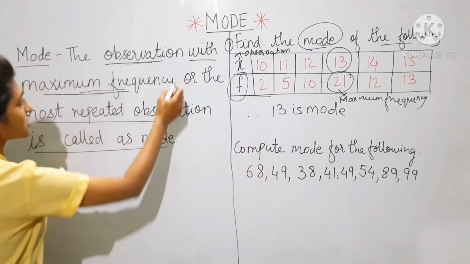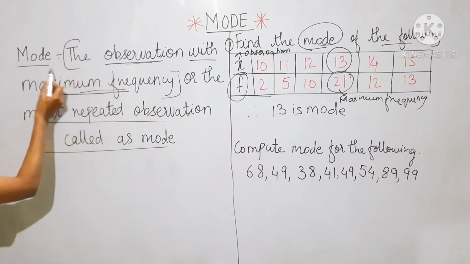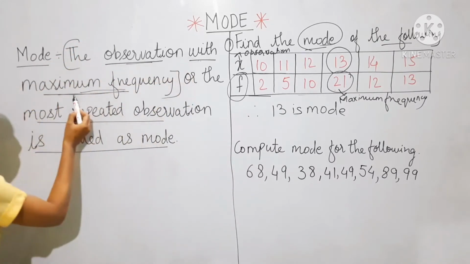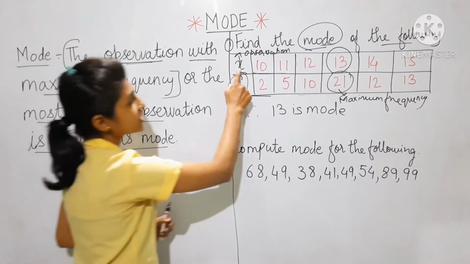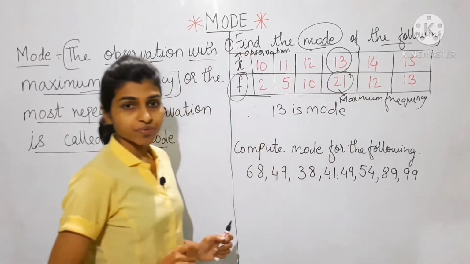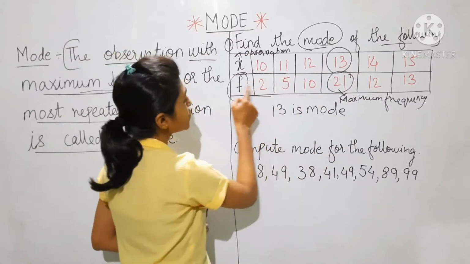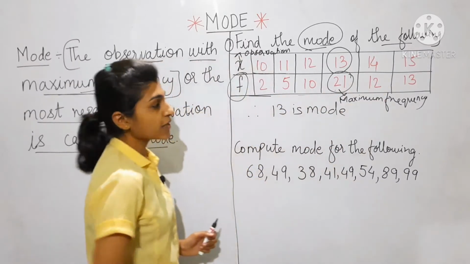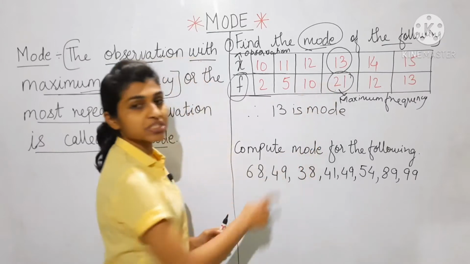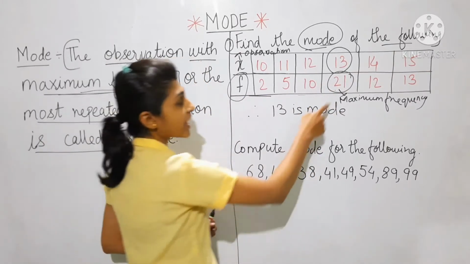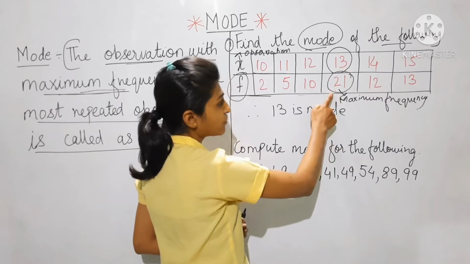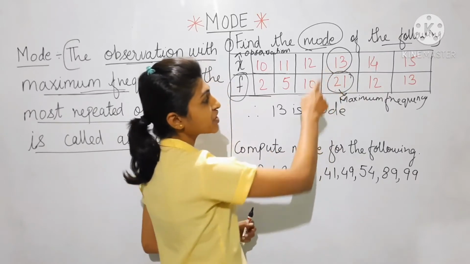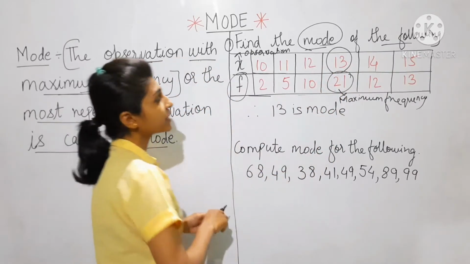Clear from this definition: mode means the observation with maximum frequency. X was the observation, and F is the frequency. The highest number in the frequency was 21, and the observation with frequency 21 is 13.